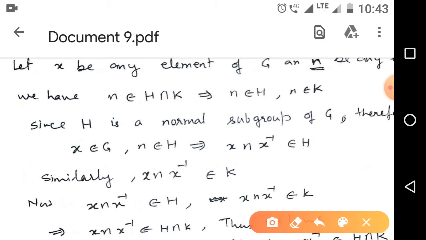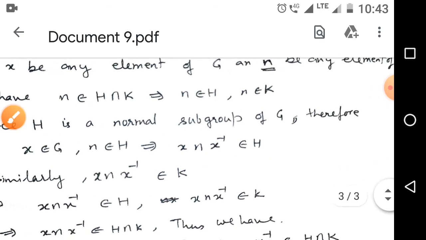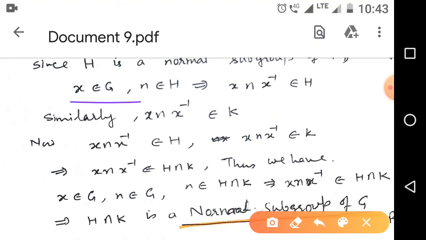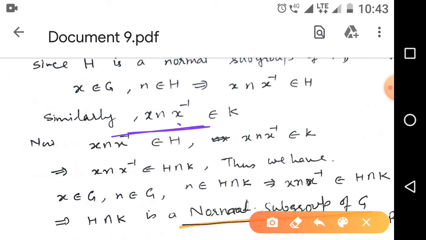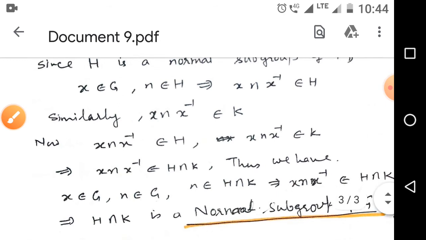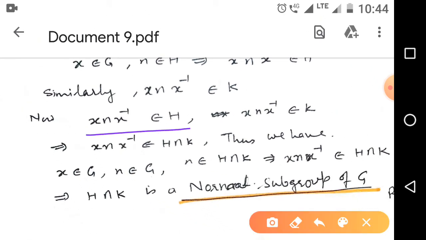Since H is a normal subgroup of G, therefore x belongs to G and n belongs to H implies x n x inverse also belongs to H. Similarly, x n x inverse belongs to K. So x n x inverse belongs to H, and x n x inverse belongs to K. This means x n x inverse belongs to H intersection K, because this element belongs to both H and K.